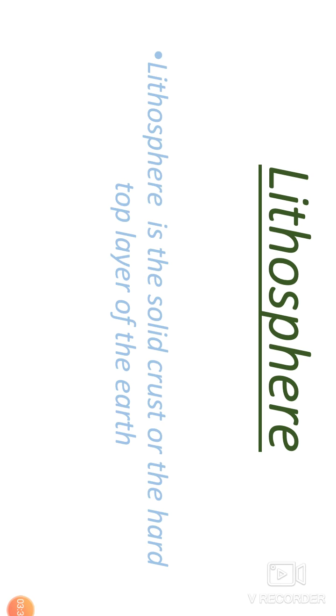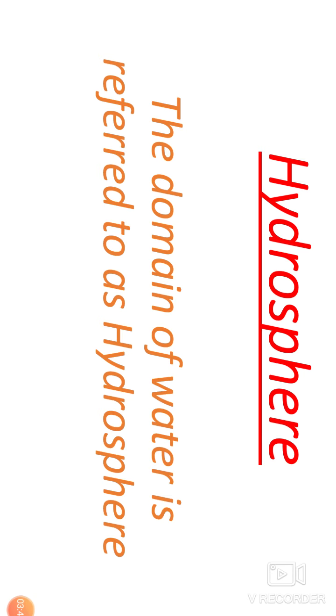See, first we will discuss lithosphere. So lithosphere is the solid crust or the hard top layer of the earth. So that's about the lithosphere. And then the hydrosphere, so the domain of the water is referred to as hydrosphere.